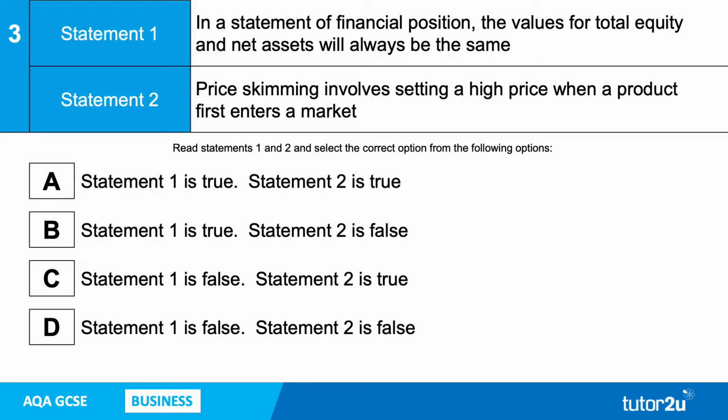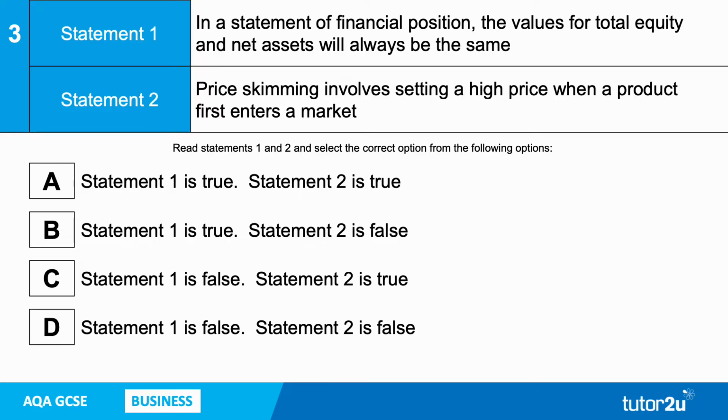Here's our third two-statement MCQ. First of all, a statement of financial position. The values for total equity and net assets will always be the same. That's statement 1. Statement 2, price skimming involves setting a high price when a product first enters a market. As before, if you think they're both true, it's option A. If you think statement 1's true but statement 2 isn't, go for B. If you think that statement 1 is false but statement 2 is true, go for C. And statement 1 and 2 both being false would be option D. Statement of financial position and price skimming. Do we think those statements are true or false?